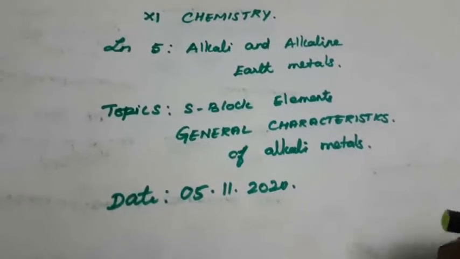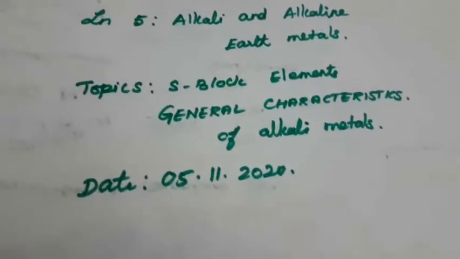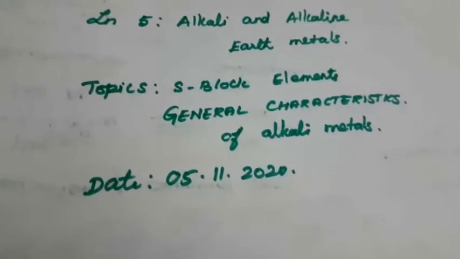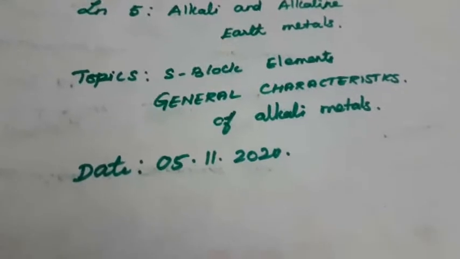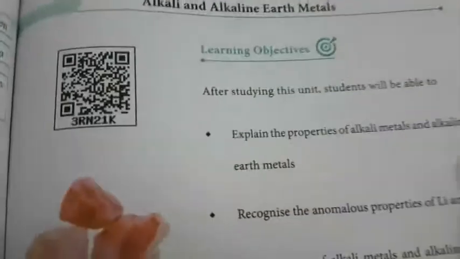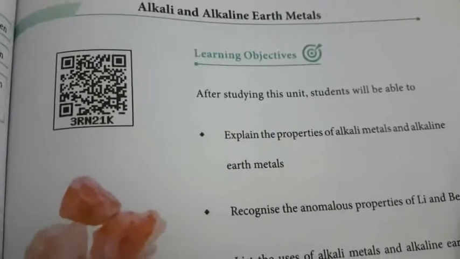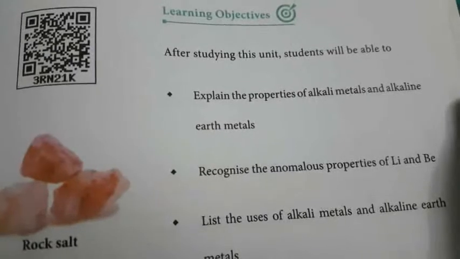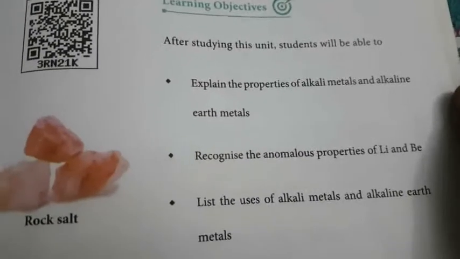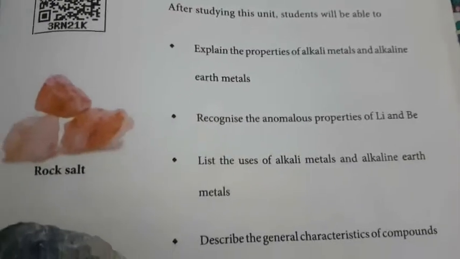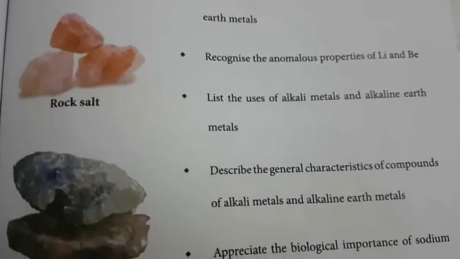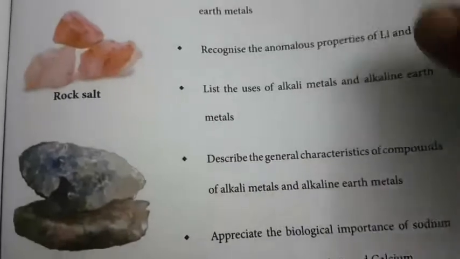Today we are going to see the new lesson, that is alkali and alkaline earth metals. Today we are going to see the introduction of the S block elements and the general characteristics of the alkali metals. First we are going to see what is alkali metal. The main objectives of this chapter are the properties of alkali metals and alkaline earth metals, the anomalous properties of lithium and beryllium, and to list the uses of alkali metals and alkaline earth metals. So these are all we are going to learn in this chapter.